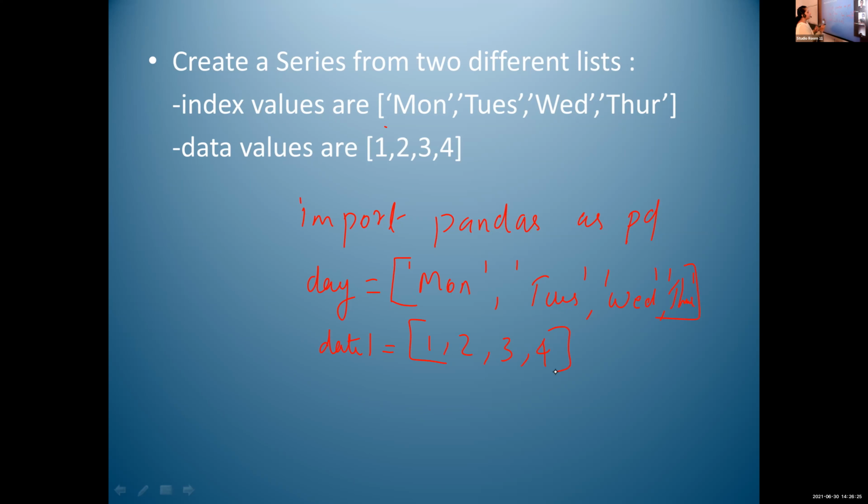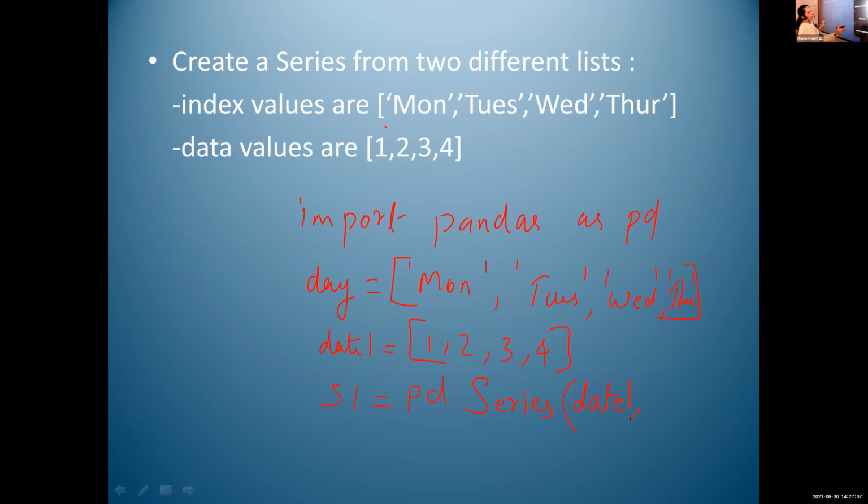After that, we are creating the series using s1 is equal to pd dot, here we are using pd dot capital S, Series. Within brackets, first I want to write the data value. Which list represents the data value, Amal? Date1 represents the data value. So first write the data value, which is date1.